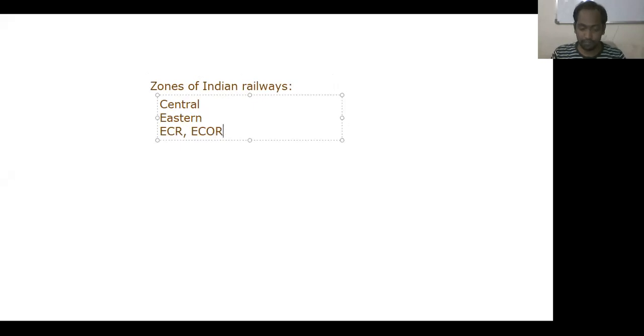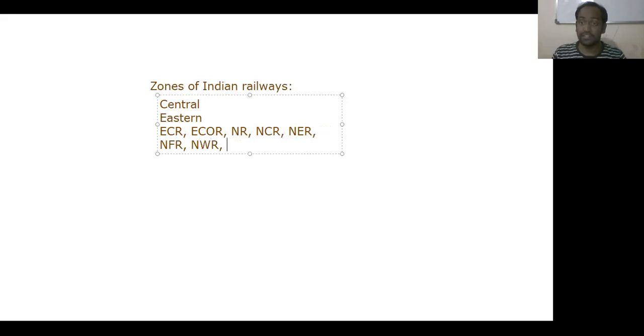Next one is the Northern Railway, NR, and another one is the North Central Railway, NCR, and North Eastern Railway NER, and North Frontier Railway NFR, and North Western Railway NWR.